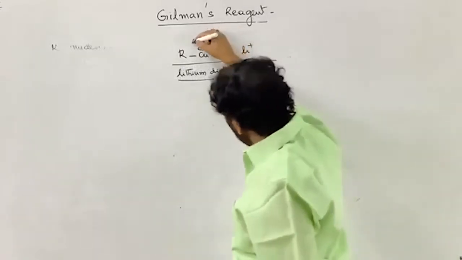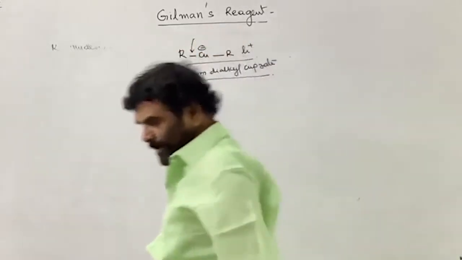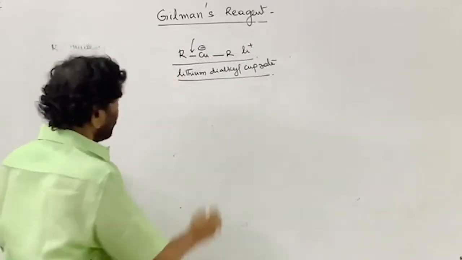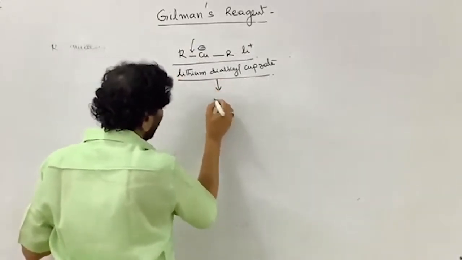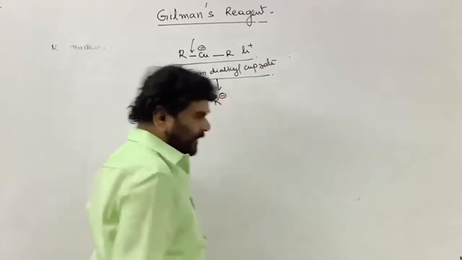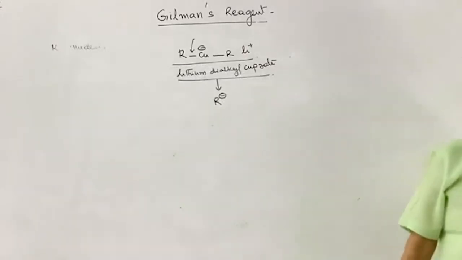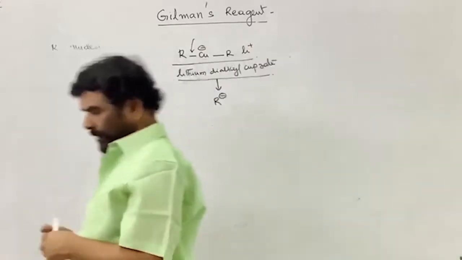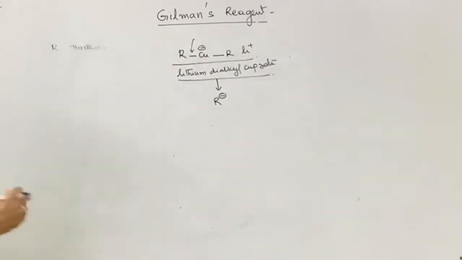This bond is more covalent in nature, less ionic, a poor source of carbanion. Ultimately it provides the R minus ion for the reaction, a carbanion, which is a nucleophile as well as a base. And now, how to prepare?